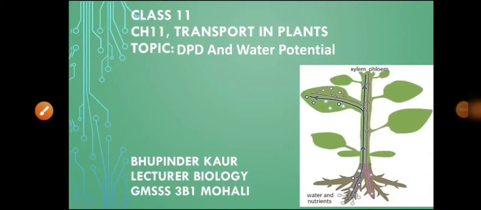Dear students, today we will be discussing DPD and water potential. The term DPD was coined by Mayer in the year 1938, whereas the term water potential was coined by Slater and Taylor in the year 1961. Water potential is the modern term used in place of DPD. So today we will be discussing DPD and water potential. But before starting it, let us first recall our previous knowledge.